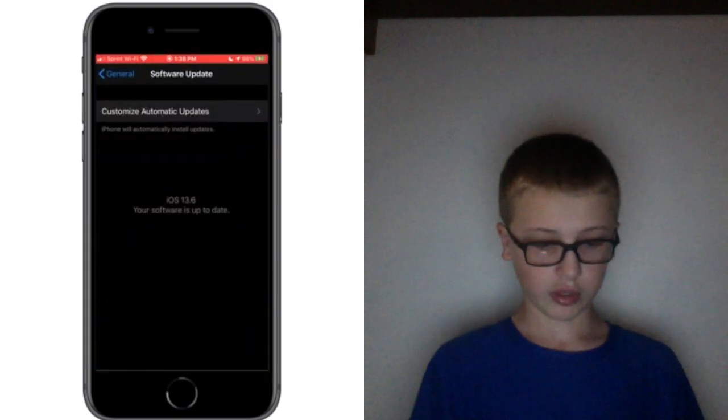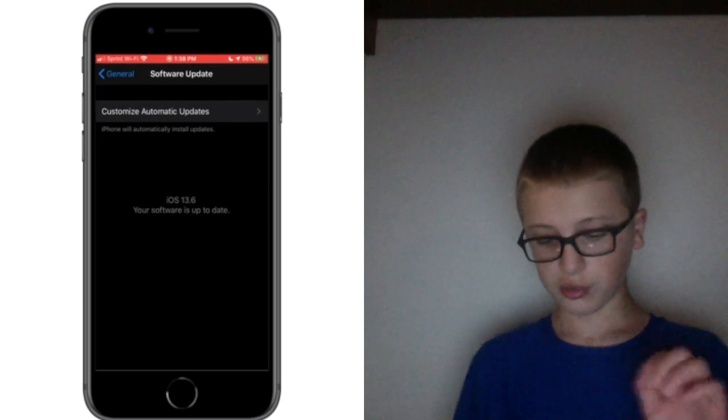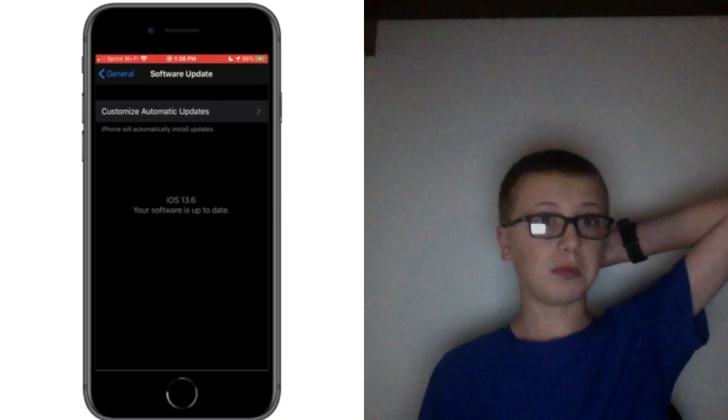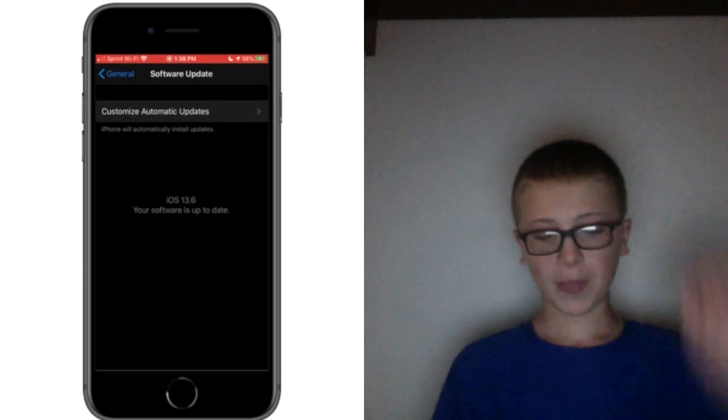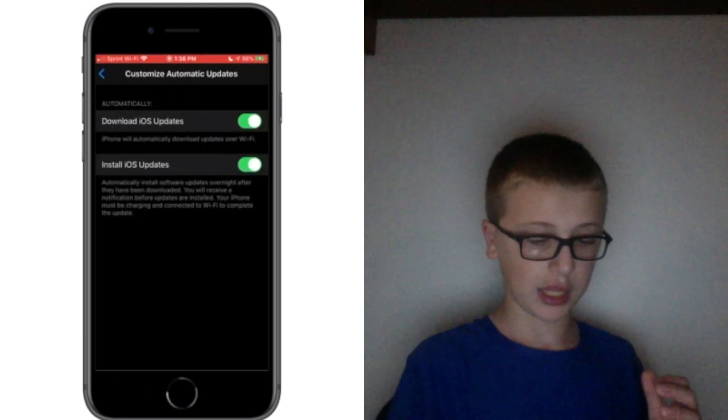And you can see the first one right here. So if you go to General, Software Update, there's this new feature here. Normally it would just say your software is up to date. That's it, no other options. Or it would say automatic updates. But now you can customize your automatic update settings.